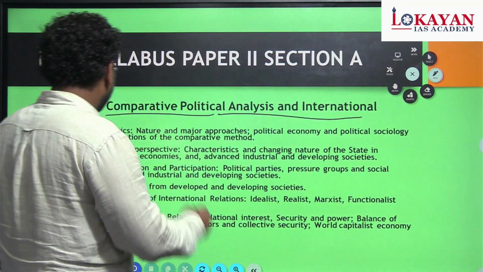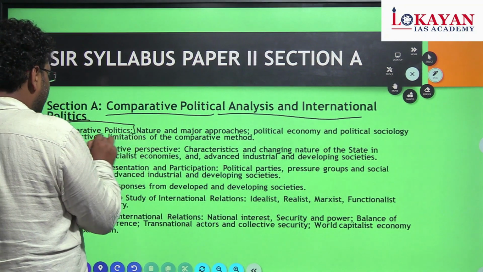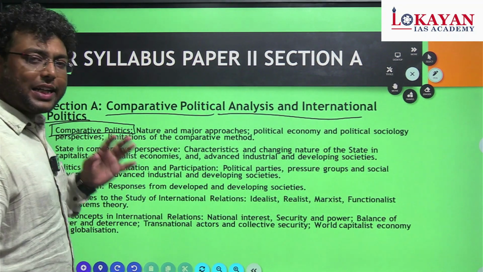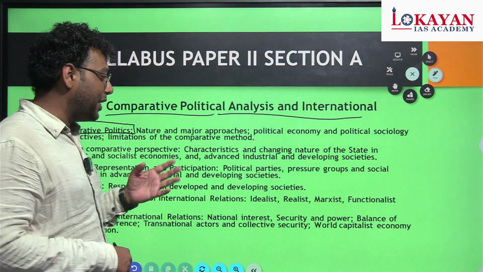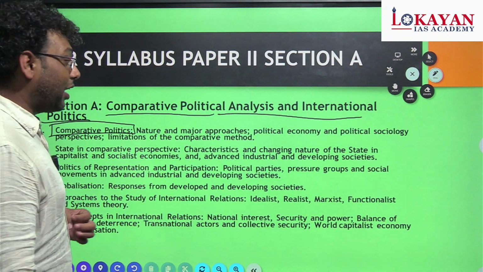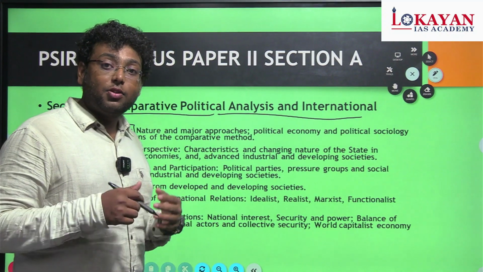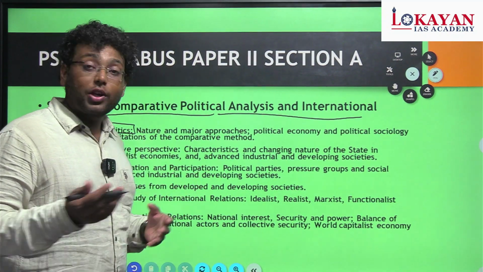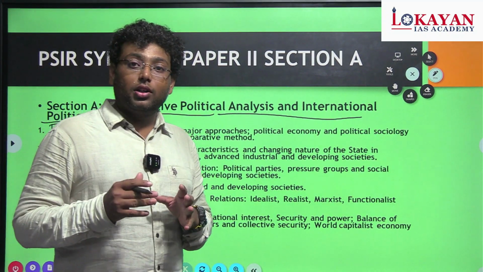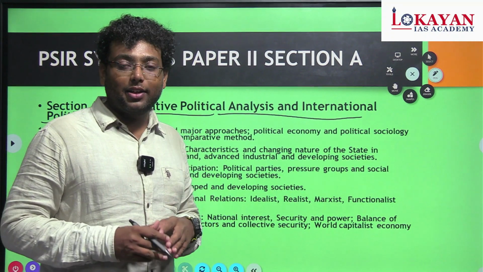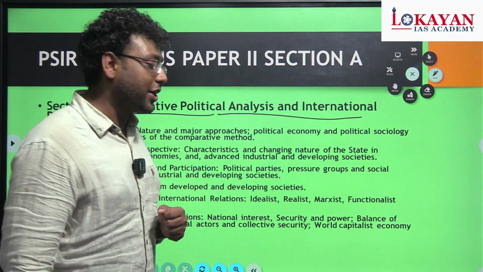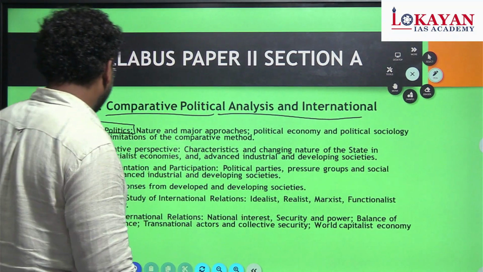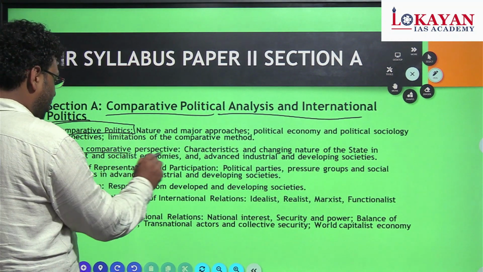So in this, first we are going to talk about comparative politics. Next, the state in comparative politics. What is the difference between the Indian state and other states, how it actually evolved, and how the state is changing in the modern period. Like before 1991, what is the definition of India as a state, then evolving India after 1991, after the LPG reforms. So these we are going to see in the state in the comparative perspective.